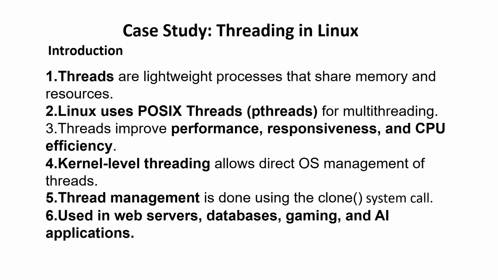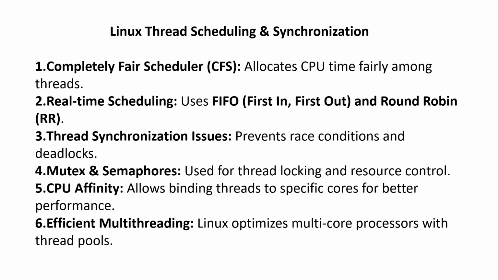Case study: threading in Linux. Introduction: threads are lightweight processes that share memory and resources. Linux uses POSIX threads for multi-threading. Threads improve performance, responsiveness and CPU efficiency. Kernel-level threading allows direct OS management of threads. Thread management is done using the clone system call, used in web browsers, databases, gaming and AI applications.